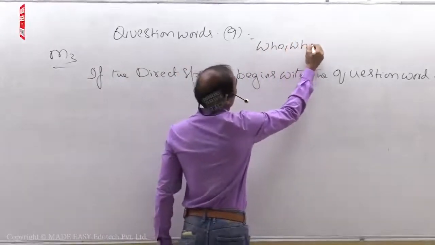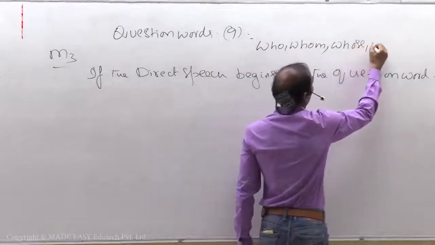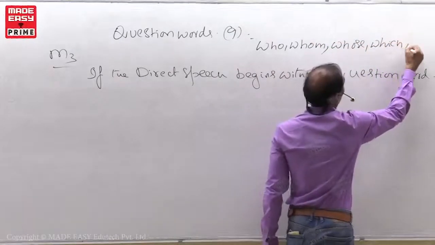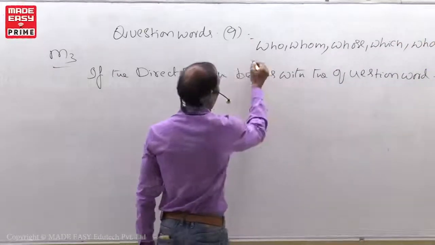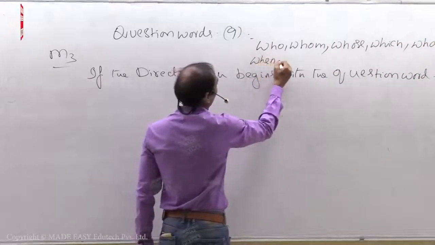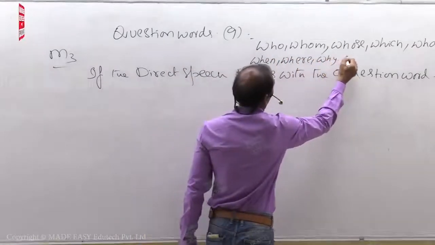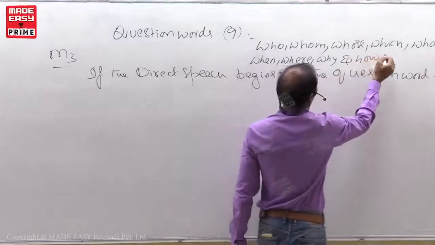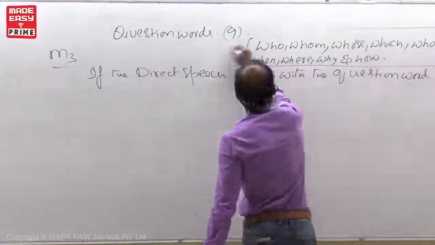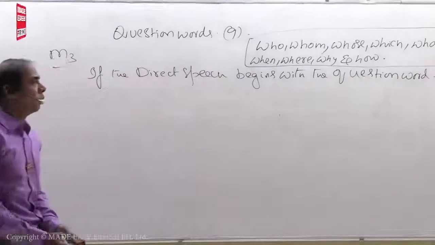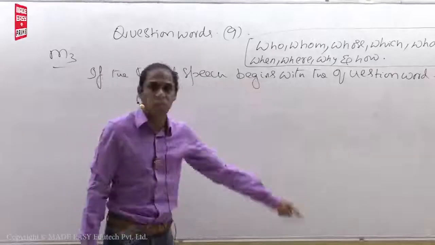Who, whom, whose, which, what, when, where, why, and how. These nine are question words. Who, whom, whose, which, what, when, where, why, and how. These nine are question words.